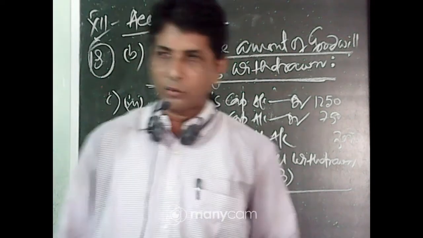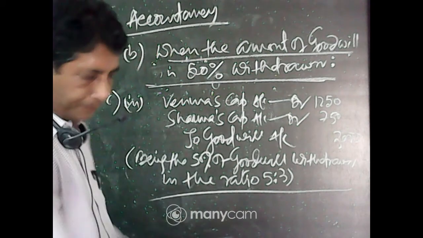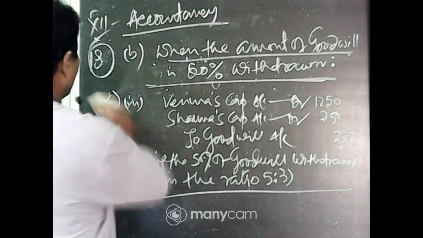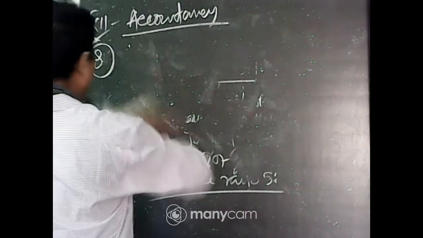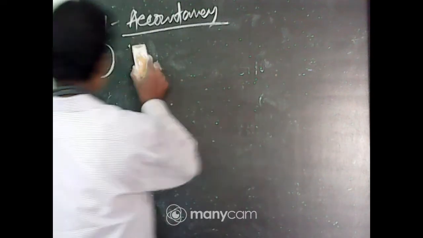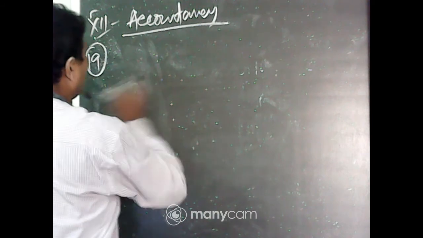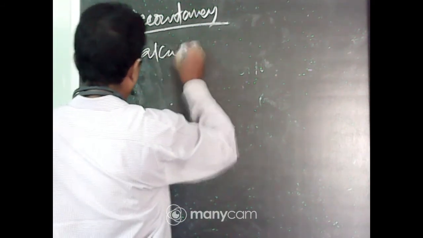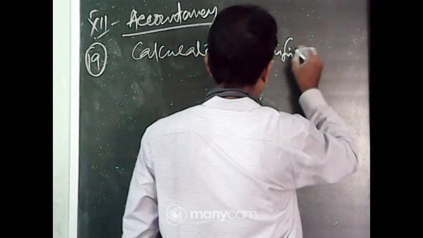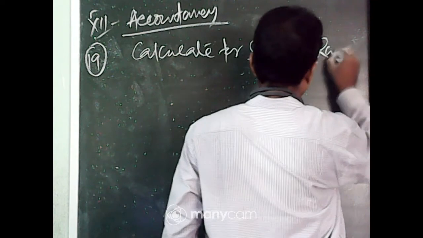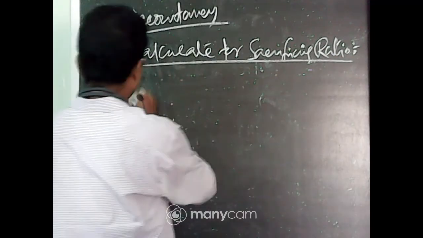So now, at first, you calculate the sacrificing ratio. How to calculate sacrifice? The formula for sacrifice is new ratio minus old ratio. Calculate for sacrificing ratio.